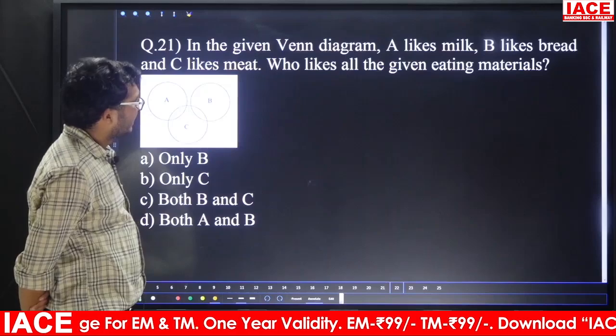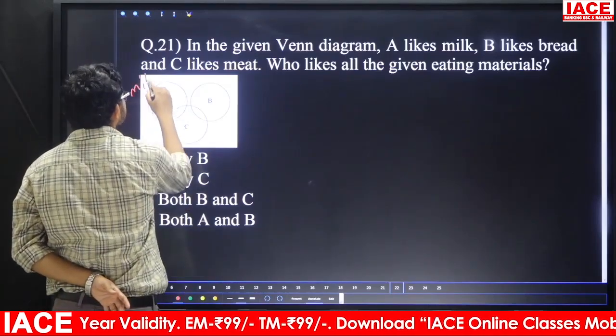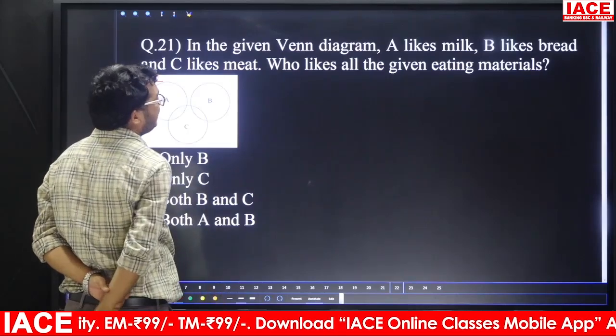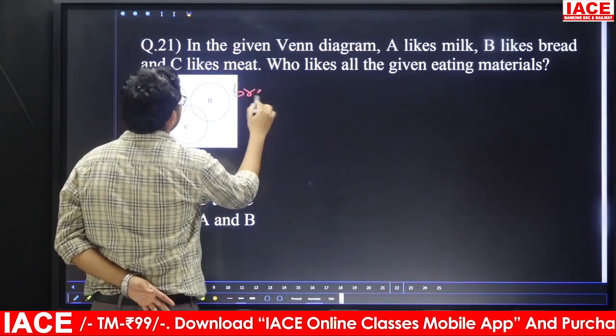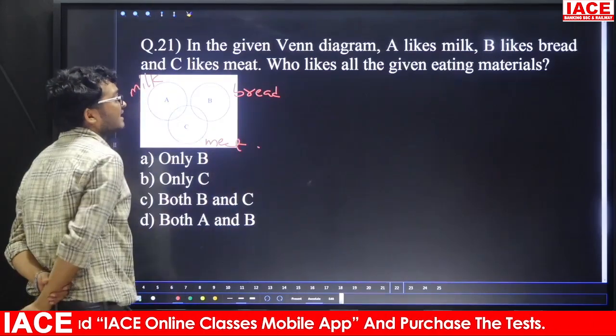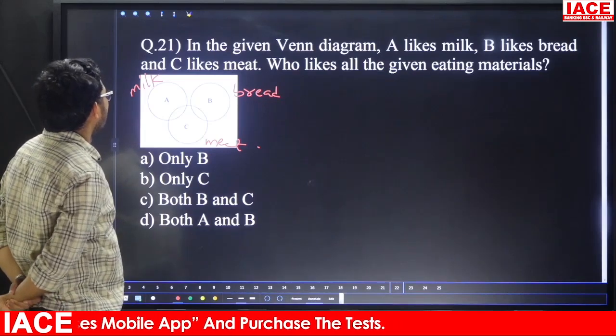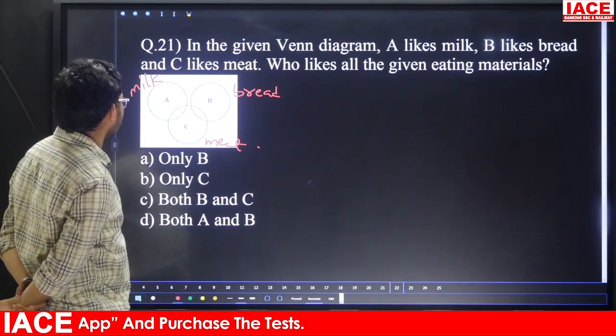Question number 21. In the given Venn diagram, A likes milk. Now A is milk. B likes here bread. C likes here meat. Who likes all the given eating materials? Now, friends, here who is liking all the given materials?